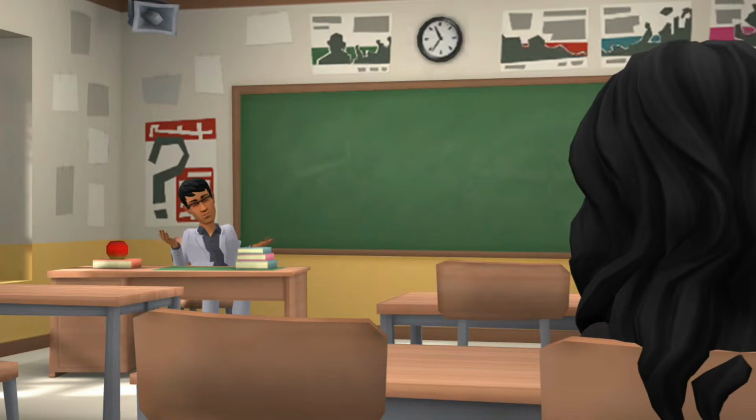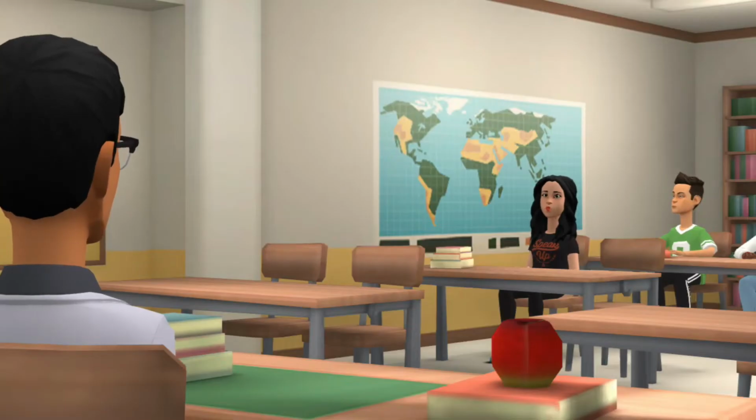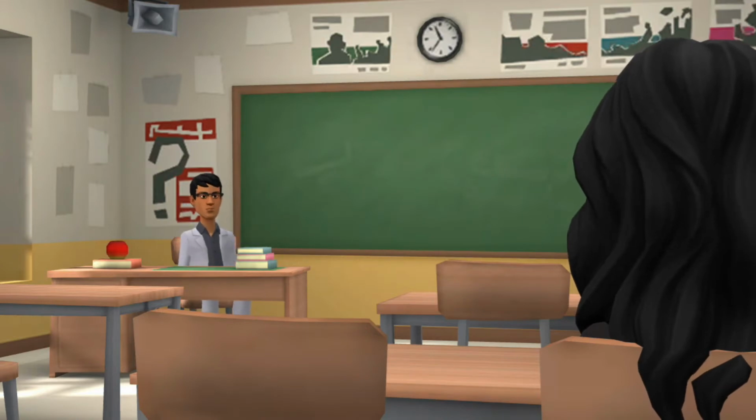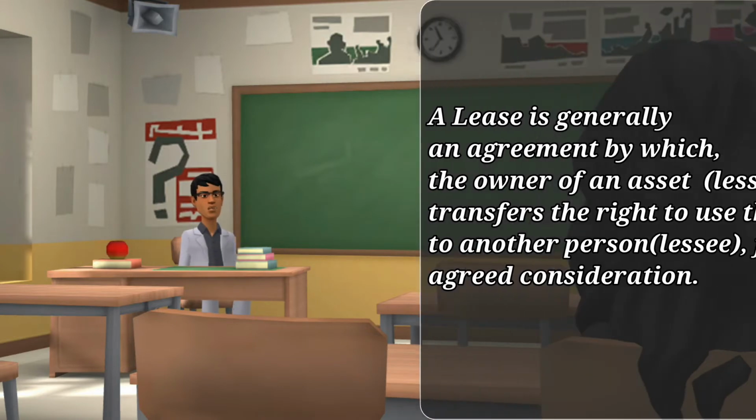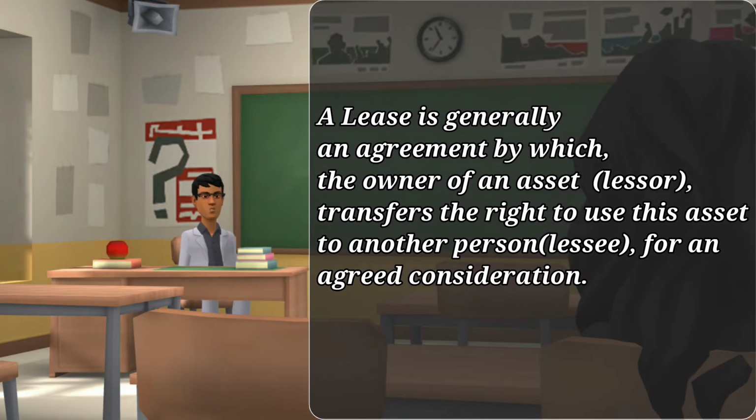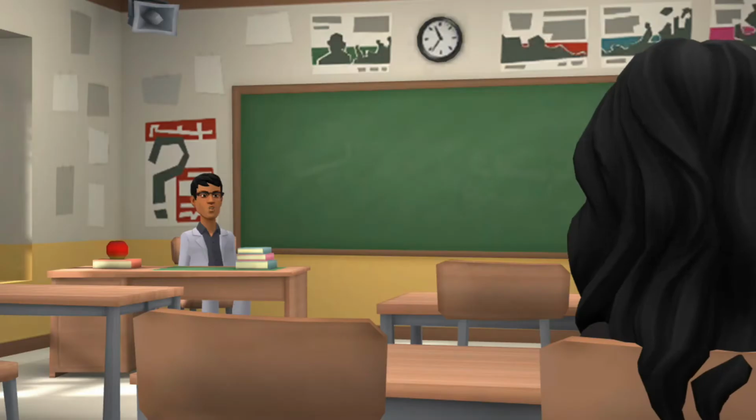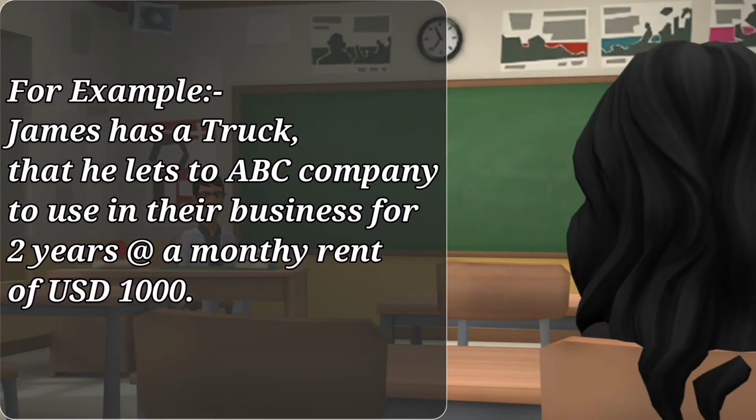So, what is a lease? A lease happens when the owner of an equipment or property gives it to another person for his use and for an agreed rental. As pointed out by Reena, a lease is generally an agreement by which the owner of an asset, called the lessor, transfers the right to use this asset to another person, called the lessee, for an agreed consideration. For example, James has a truck that he lets to ABC company to use in their business for 2 years at a monthly rent of $1,000.